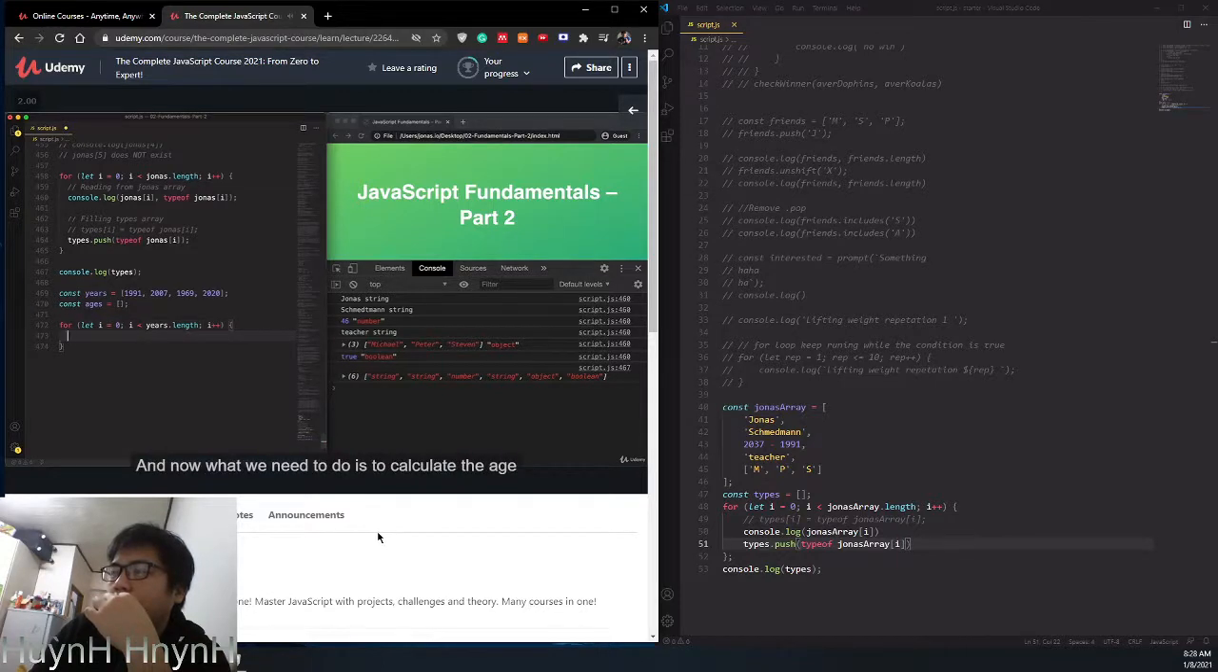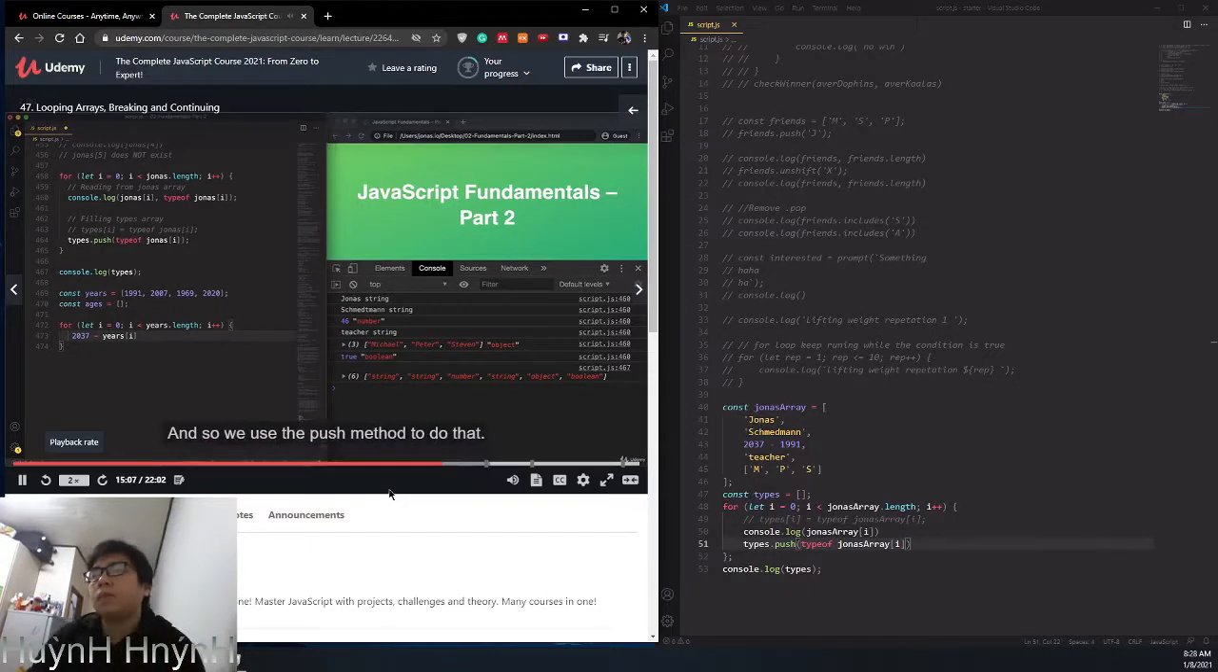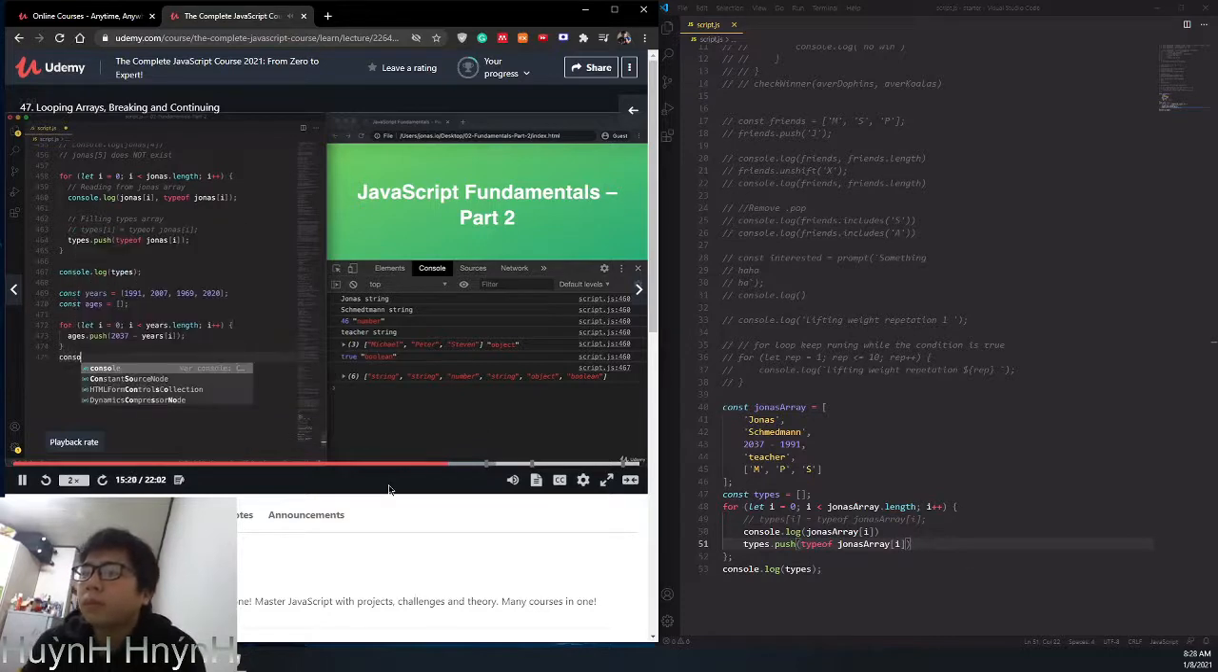And now what we need to do is to calculate the age of the current year. So that's going to be 2037, so as always that's the year that we're currently in, let's say, and then minus the current birth year. So how do we get that? We say years at the current loop position. Okay, so that's nothing new, I hope, now at this point. Okay, so we have this calculation now, and now we want to add it to this new empty array. So we say we want to push it to that array. So we use the push method to do that. So ages dot push, and so this is the value that we want to push into this empty array. And that's actually it. So let's check it out in the console.